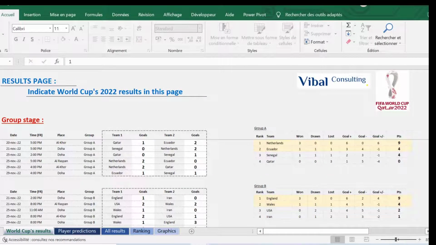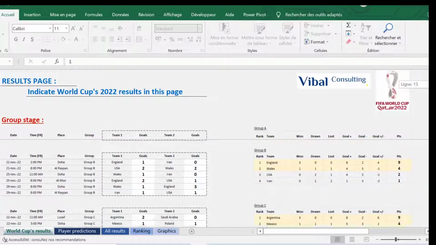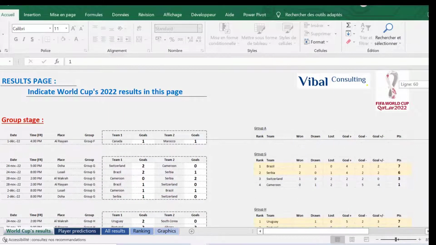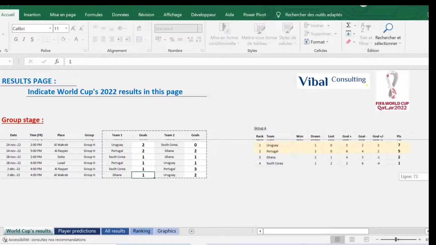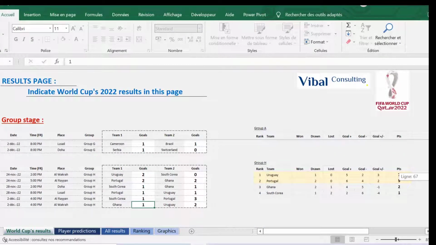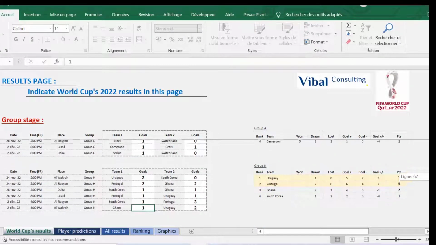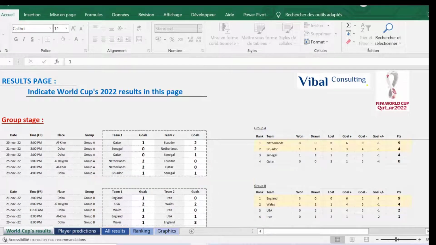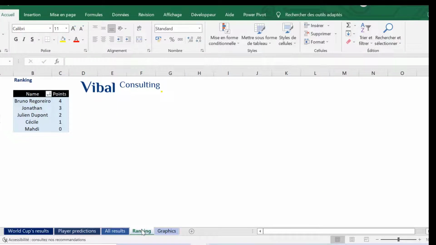So the World Cup is ongoing. Let's see what happens in the duration. So we are at the end of the group stage. I've put the scores up to the end of Group H. So we know the qualified teams. So we'll go now to the ranking tab. Ranking, good. So there we have the ranking.